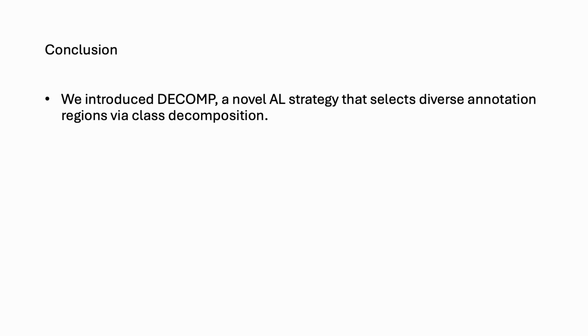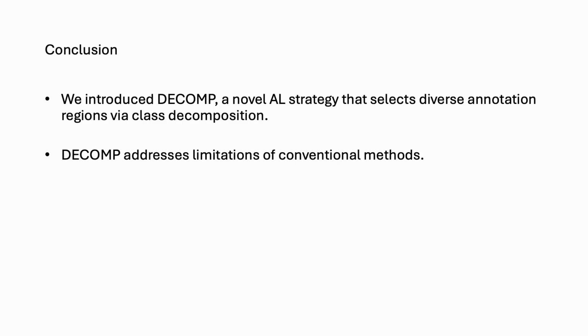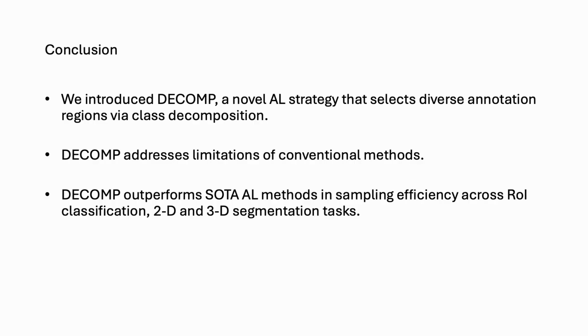In summary, we introduced decomposition sampling in this paper. It is a new diversity-based active learning region selection strategy that balances all task-relevant classes in annotation, and especially prioritizes uncertain and minority classes. It effectively addresses limitations of existing standard methods by being lightweight, memory efficient, independent of uncertainty sampling, and easy to deploy and scale. It is also demonstrated to achieve higher sampling efficiency than SOTA methods across multiple domains.